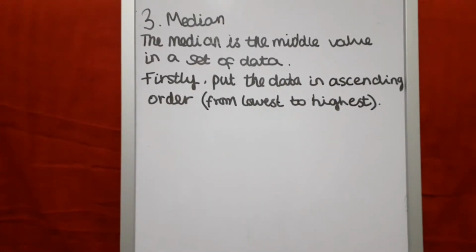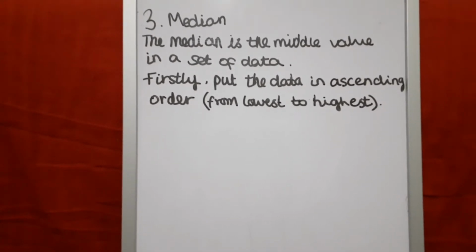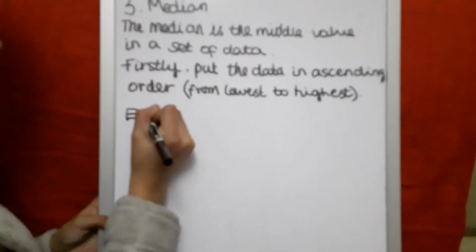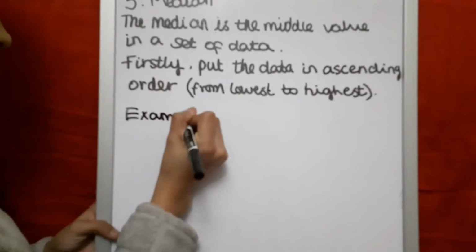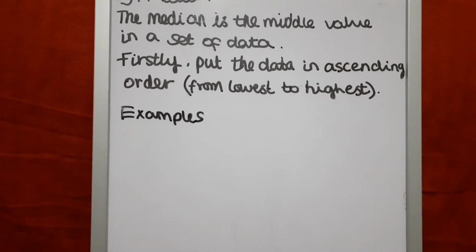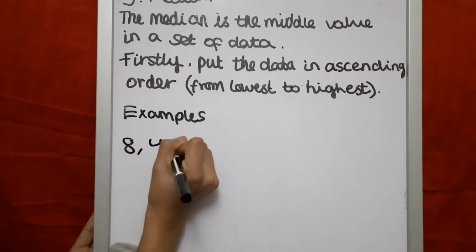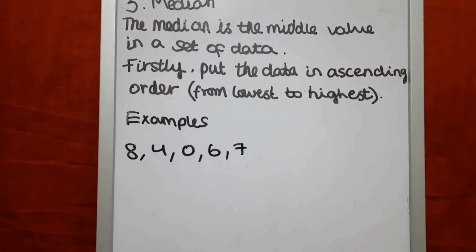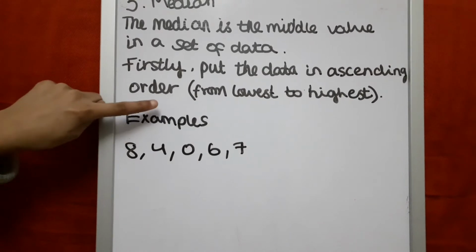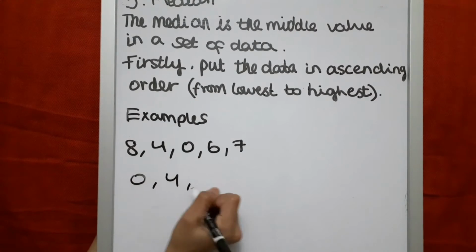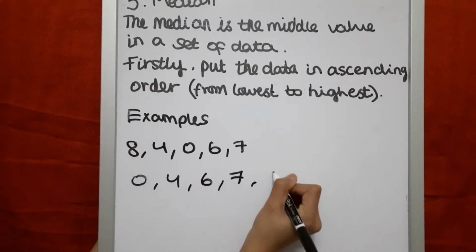Median. The median is the middle value in a set of data. Firstly, put the data in ascending order from lowest to highest. Let's do some examples. The first set of numbers I'm going to take is 8, 4, 0, 6 and 7. Here we first need to put them from lowest to highest, called ascending order. So that would be 0, 4, 6, 7 and 8.